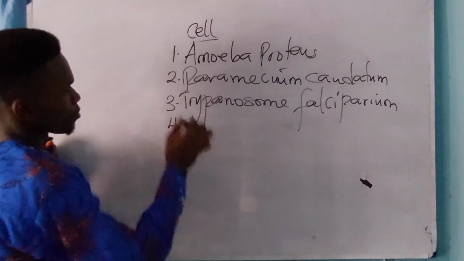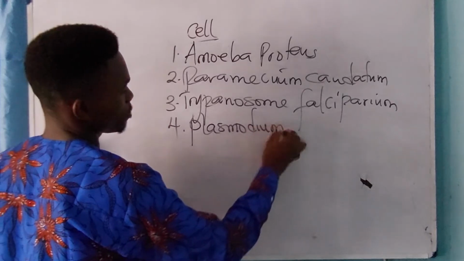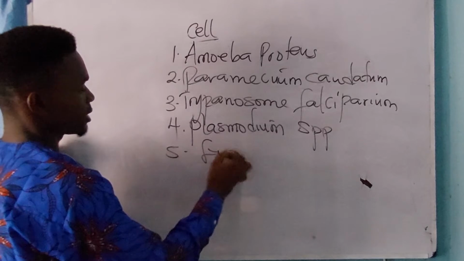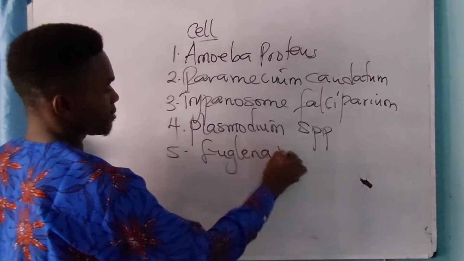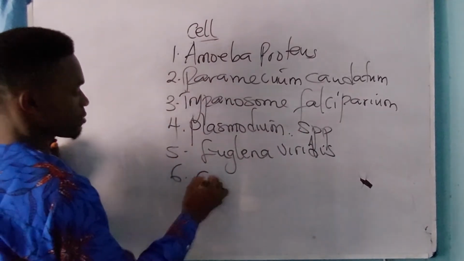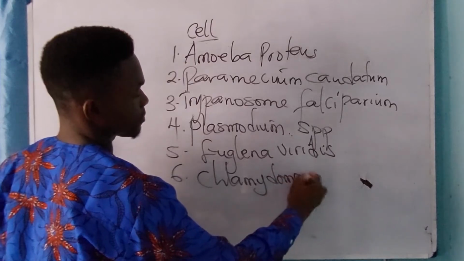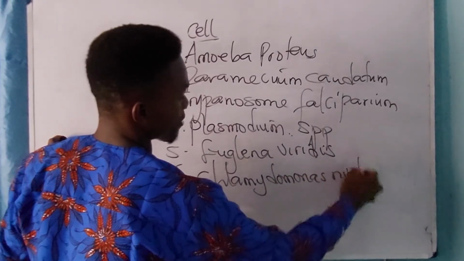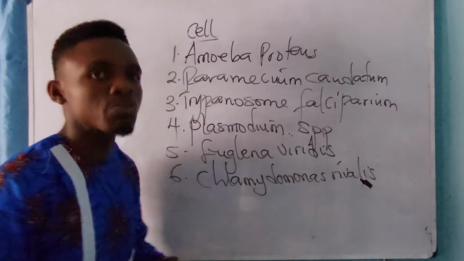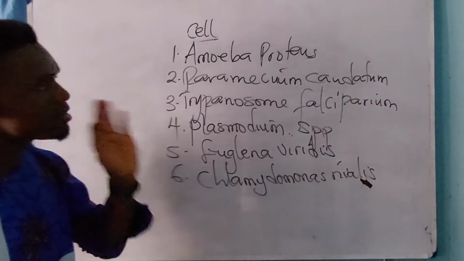And we have 4, a Plasmodium species. Alright, and 5, we have Euglena viridis. And 6, we have Chlamydomonas rivalis. Right, these are all examples of unicellular organisms because they have just one cell. Please take note of this, it is very important.